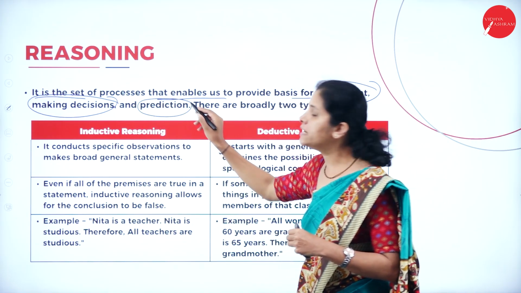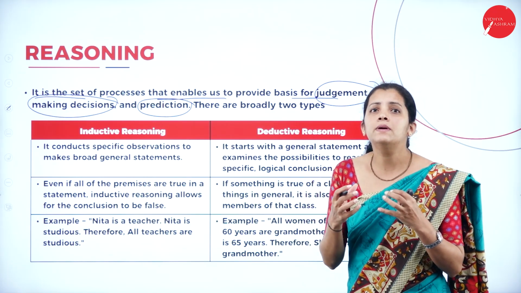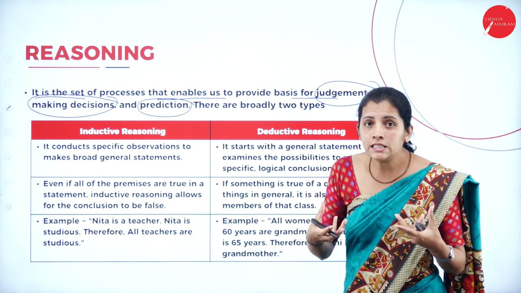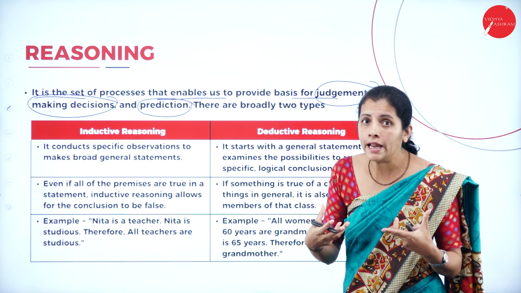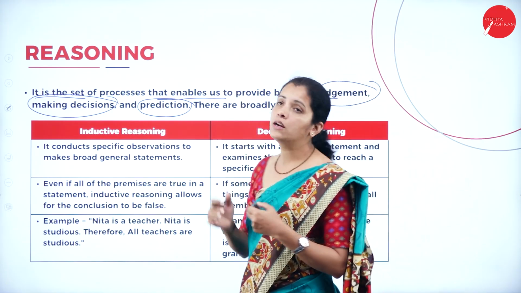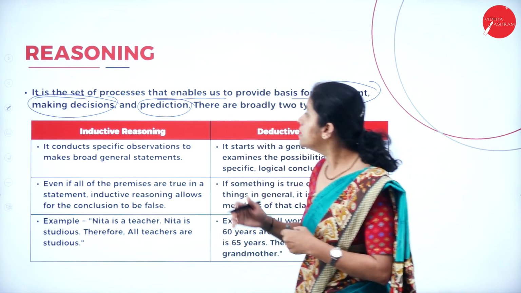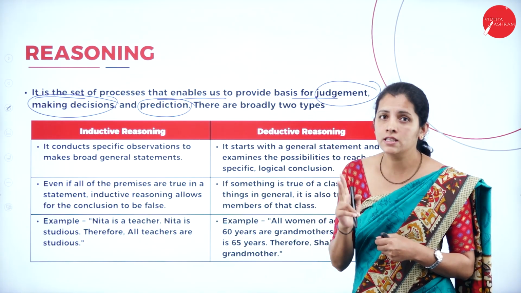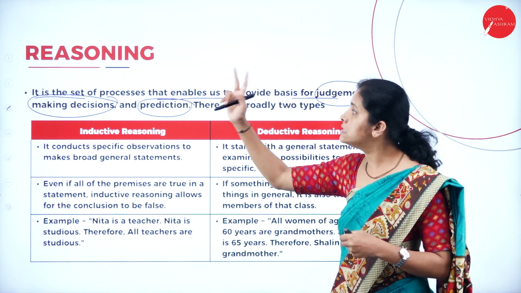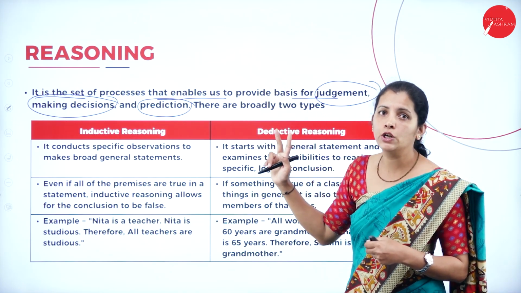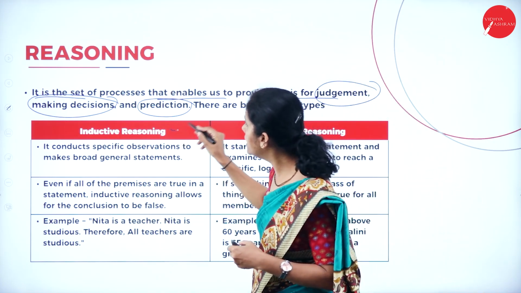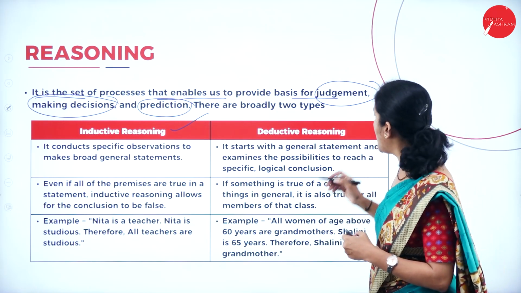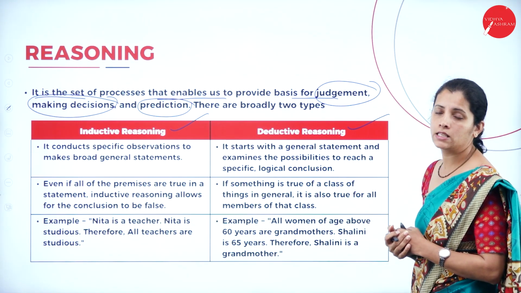So what is prediction here? It is nothing but we are going to imagine or we are going to predict. That is itself called prediction. And there are two types of reasoning. Here reasoning is classified into two types, that is inductive reasoning as well as deductive reasoning.